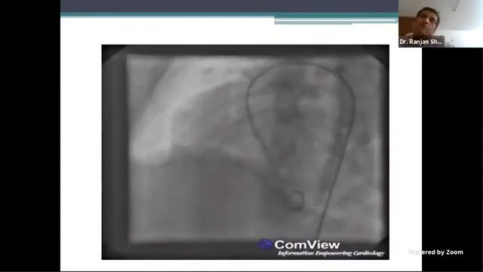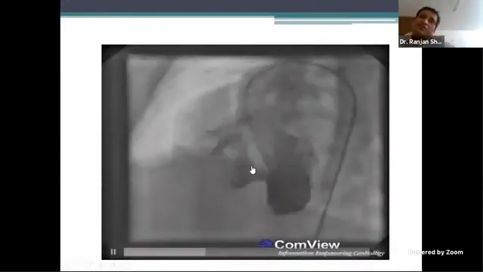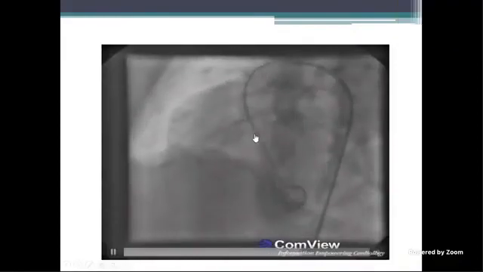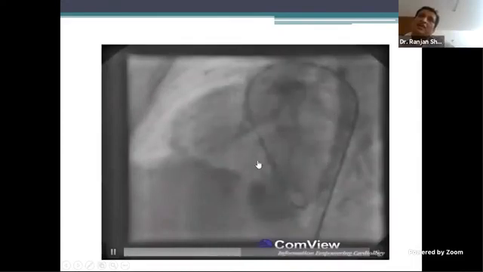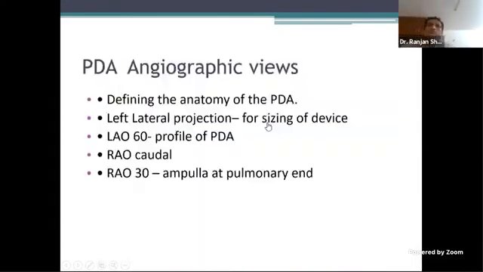Correct. You see a VSD which is somewhere here, no? Somewhere here, muscular, away from the aorta, and you see it filling to the other chamber. So very likely muscular. Very good. So you picked it up.